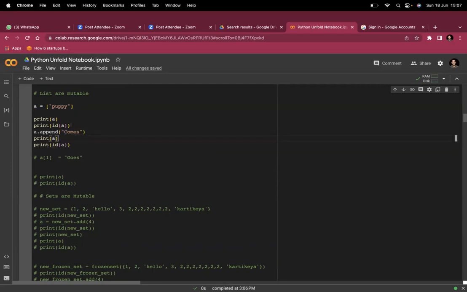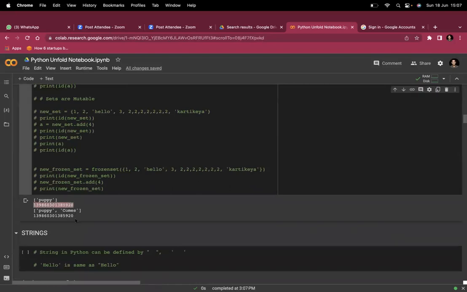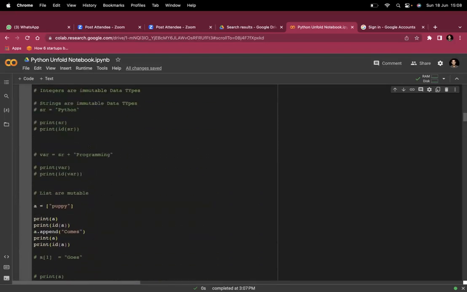When I'm printing A, and I'm printing the ID of A again after appending, you will see puppy is there, puppy comes is there. These two IDs are the same. Why? Because lists are mutable data types, you can make changes once you create them.